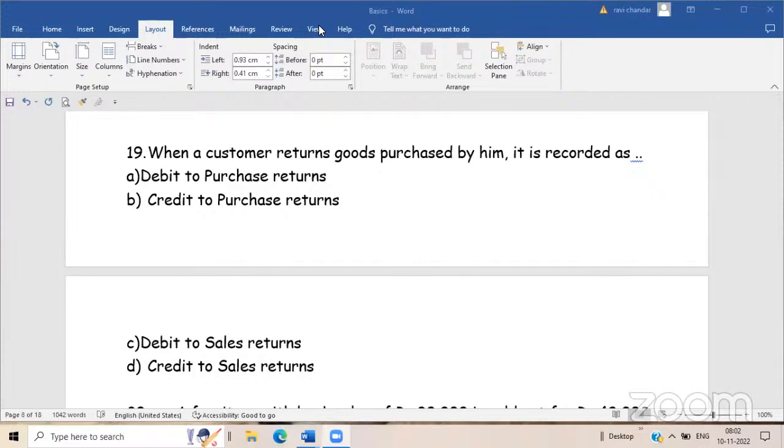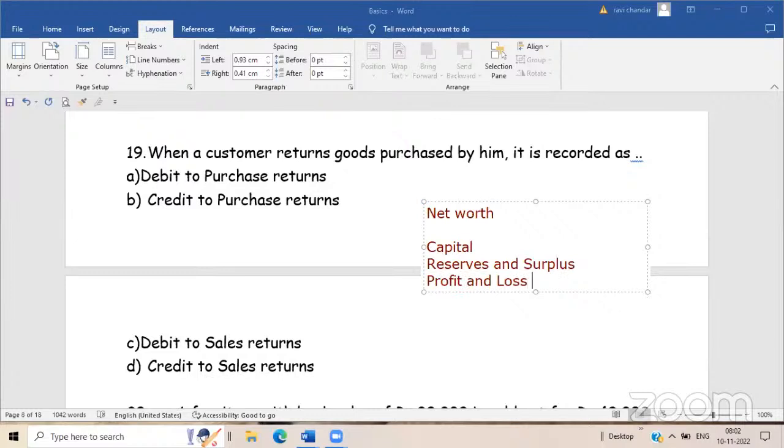Net worth, sir. Please tell me, sir. Net worth means the capital, reserves and surplus, and profit and loss account.